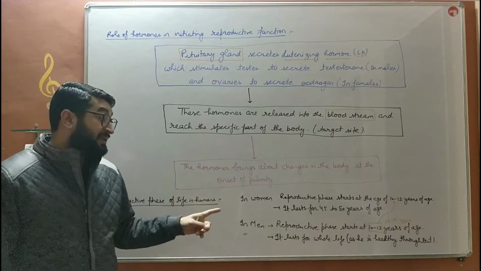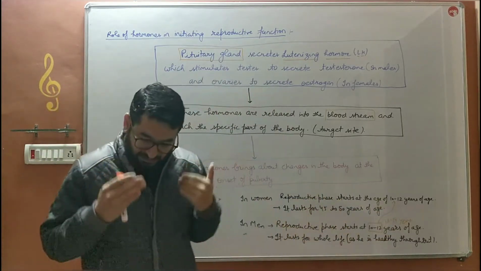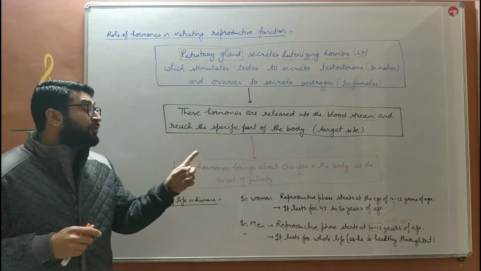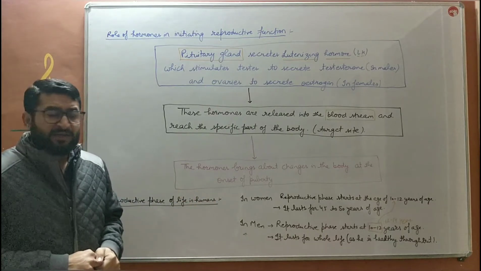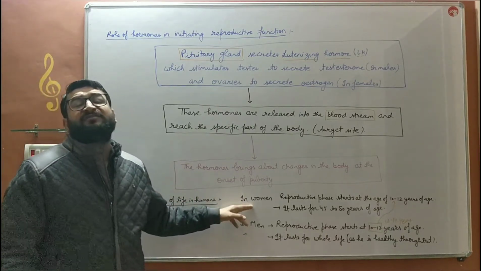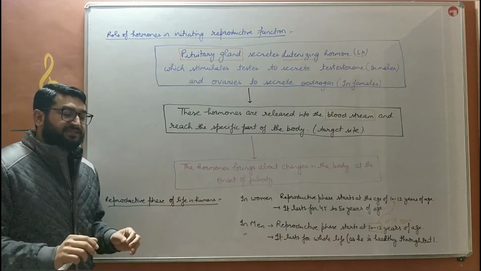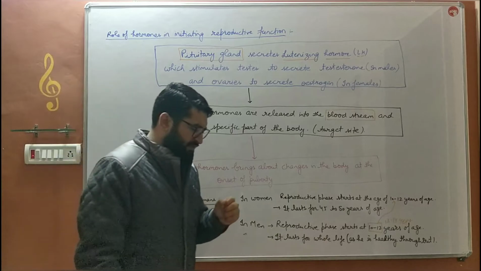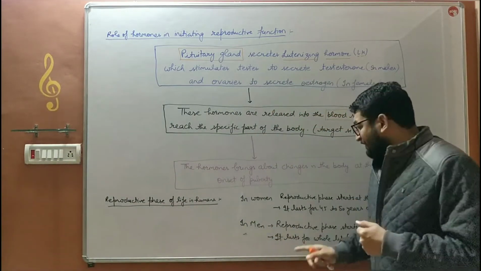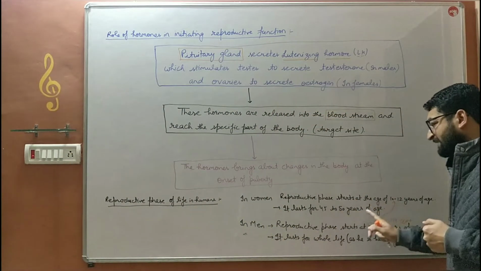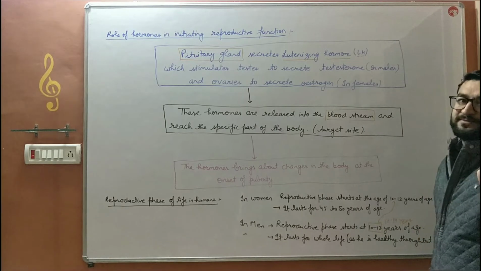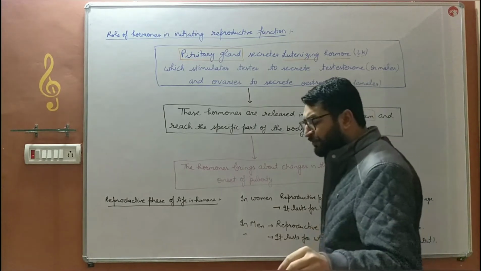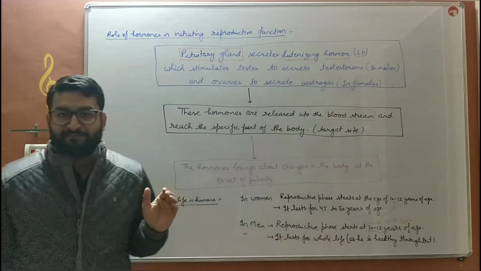in case of males, and in females puberty occurs early, that is 10 to 12 years of age. In women, the reproductive phase lasts up to 45 to 50 years of age. जो रिप्रोडक्टिव मेच्योरिटी है वो आ तो 10 से 12 साल में गई और रहती कब तक है 45 से 50 इयर्स तक. उसके बाद रिप्रोडक्शन नहीं कर सकती एक फीमेल.